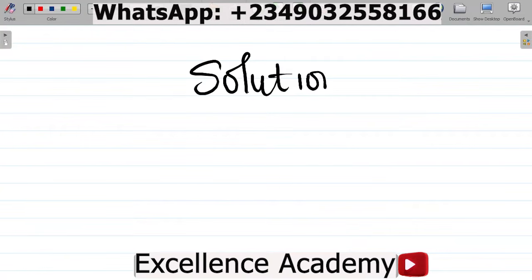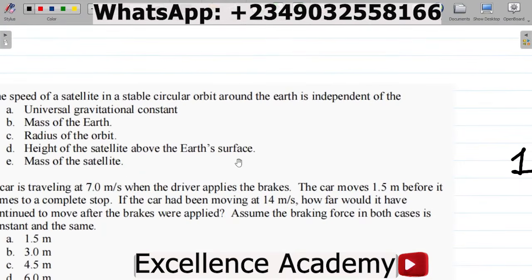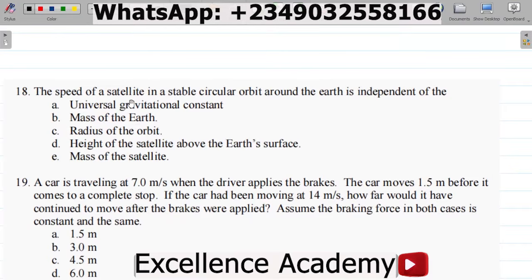Let me come to this. So, solution first. To solve this question, I'll have to note two things. Number one, I'd have to recall from Newton's law of gravitation. Before then, coming back to this question here, they mentioned a satellite, and they said the satellite is orbiting the Earth. You have a satellite orbiting the Earth.